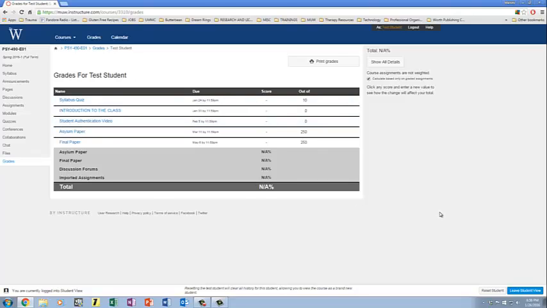So that's kind of just the quick overview of our Canvas course. Let me know if you have any questions. Again, there's going to be some trial and error issues with this, so don't hesitate to let me know if something's not working right. And I want this to be interactive and engaging, so please, if you have any suggestions, feel free to contact me. So let me know if you have any questions at all.